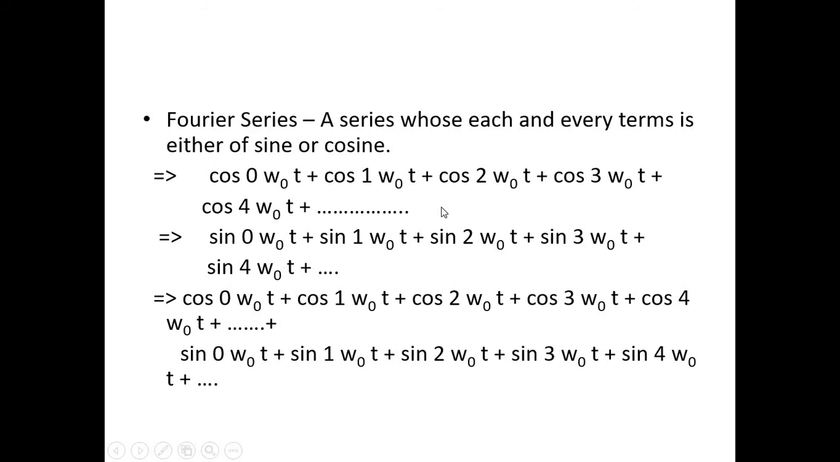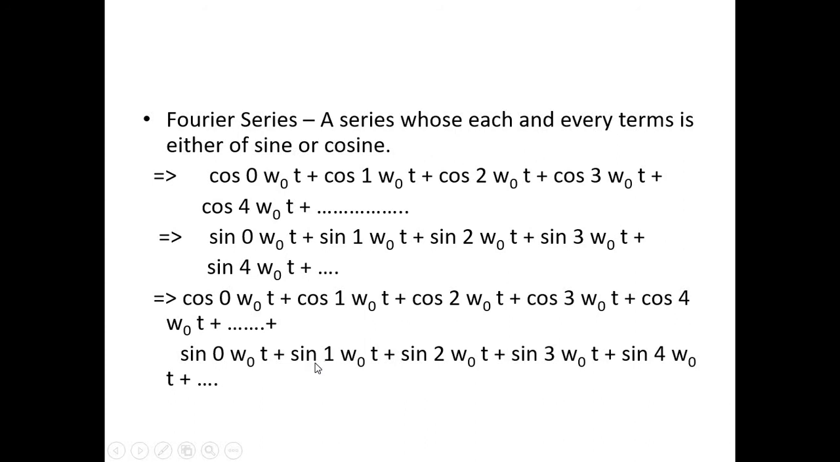That is, cos 0 omega naught t plus cos 1 omega naught t plus cos 2 omega naught t plus cos 3 omega naught t plus cos 4 omega naught t plus dot dot dot up to infinity, plus sin 0 omega naught t plus sin 1 omega naught t plus sin 2 omega naught t plus sin 3 omega naught t plus sin 4 omega naught t. In this way we can represent a Fourier series as a combination of both sine and cosine.